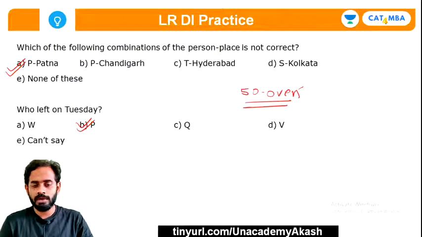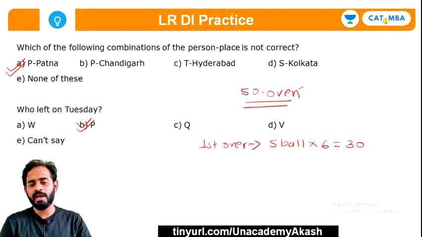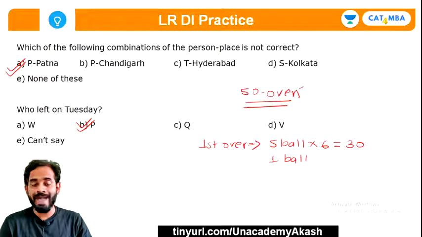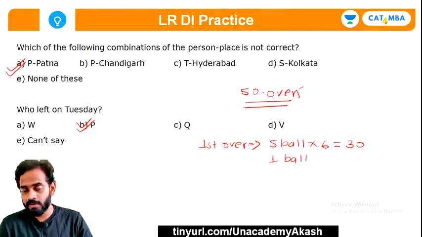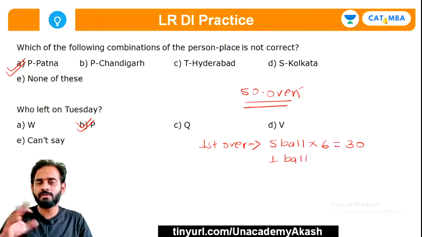Okay, let's talk about the first over. What will happen? On the first five balls, he will hit 6, right? So 30 runs are scored in those first 5 balls. Then what happens on the last ball? Now he wants to have his strike back. If he hits a 6, then the strike will change.